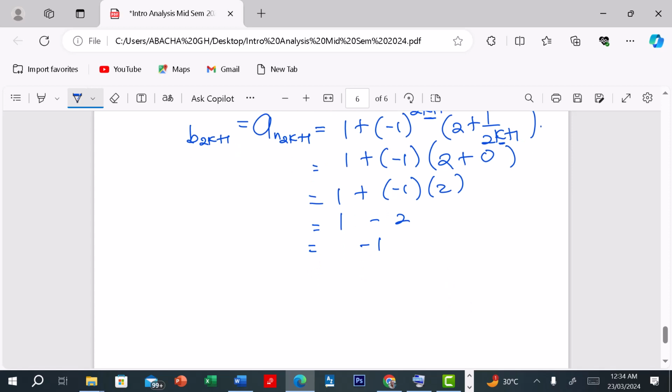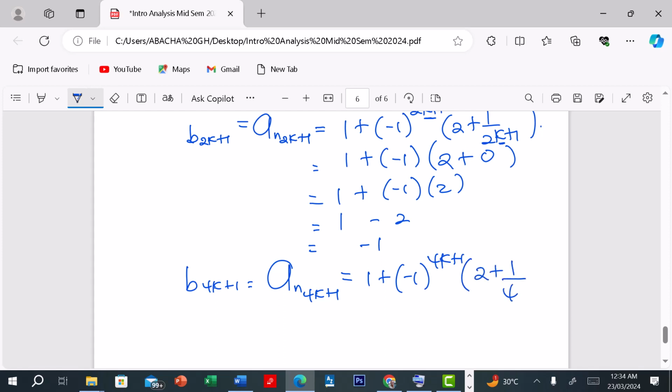So we have just two sets, because even if we look for b 4k plus 1, that will just be a 4k plus 1. This becomes 1 plus negative 1 power 4k plus 1 into brackets 2 plus 1 over 4k plus 1.